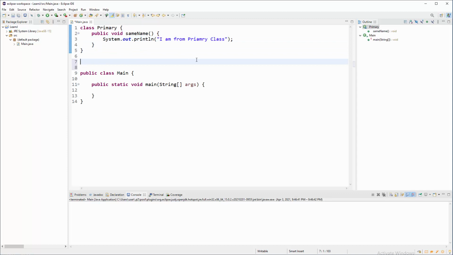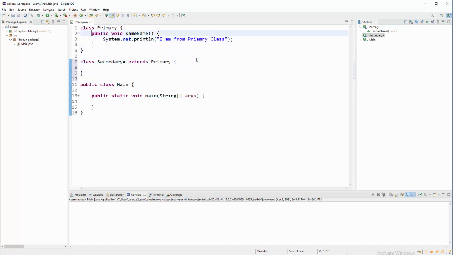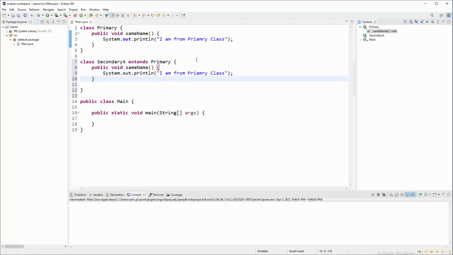Right, what about inheritance? Well, class or subclass, secondary A, let's say, and that will grab stuff from primary, or maybe the better terminology is it will extend the already existing primary. Okay, but this time we are going to copy paste a lot because there is really no need to type a lot.